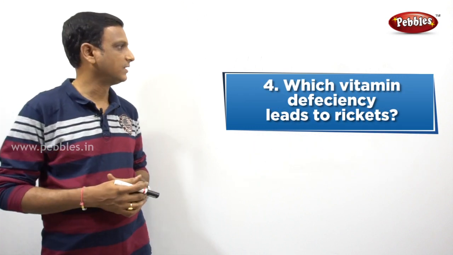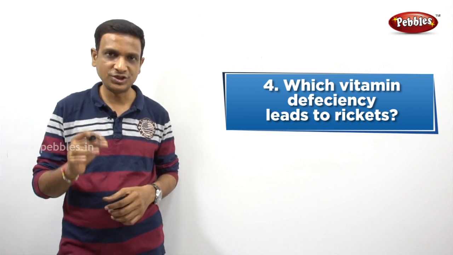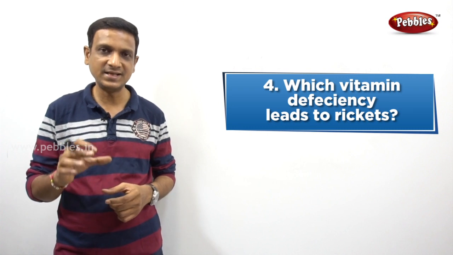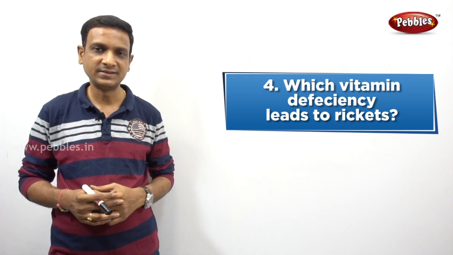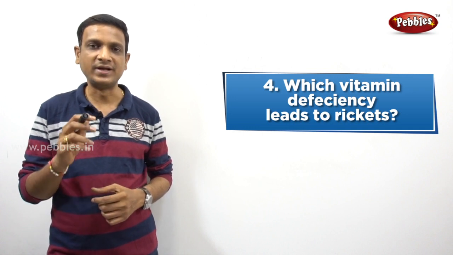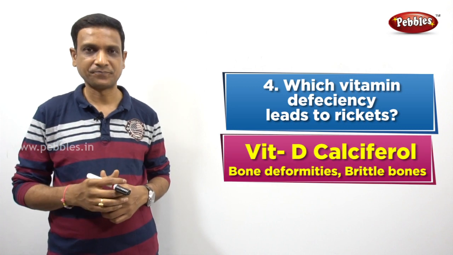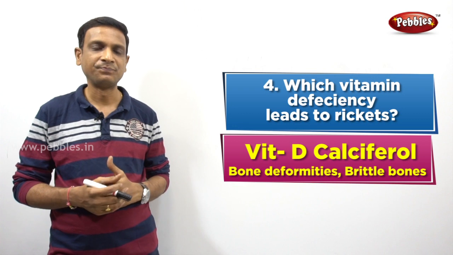The next question: which vitamin deficiency leads to rickets? Rickets వ్యాధి ఏ విటమిన్ డెఫిషియన్సీతో వస్తుంది? Do you know the answer? It is vitamin D. What is the chemical name of vitamin D?